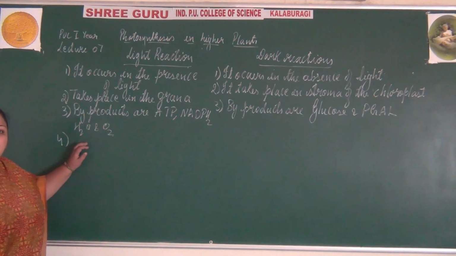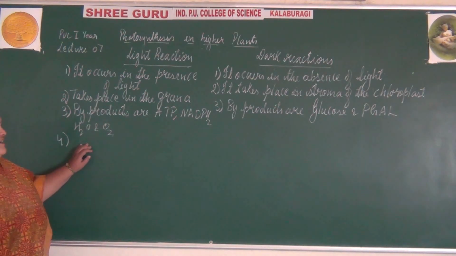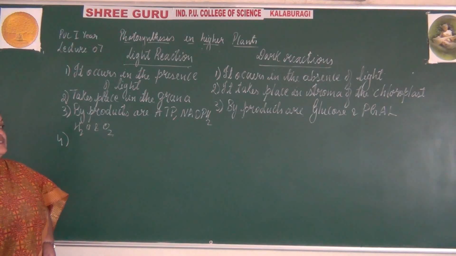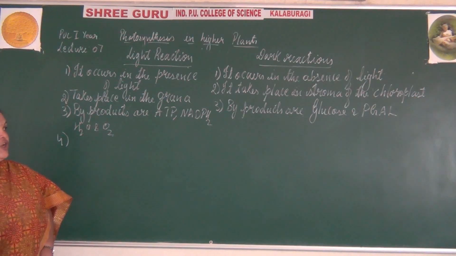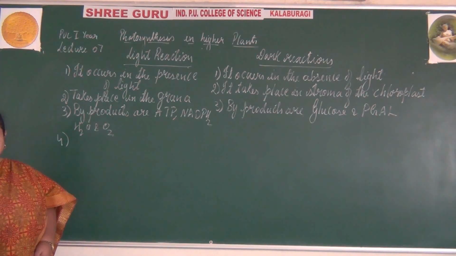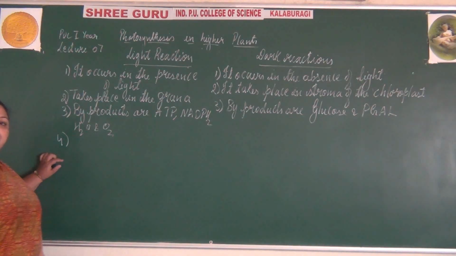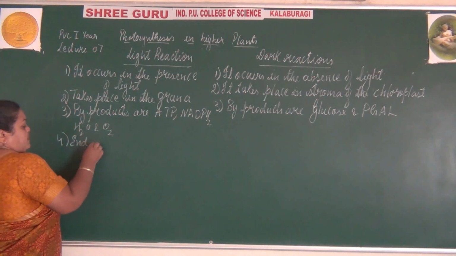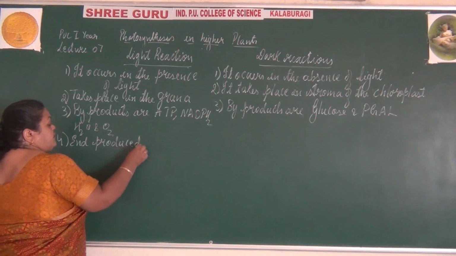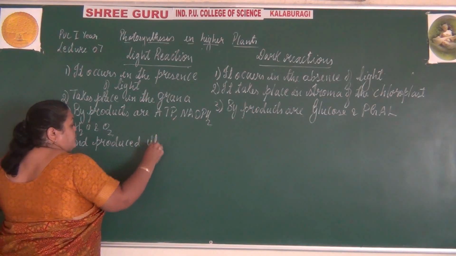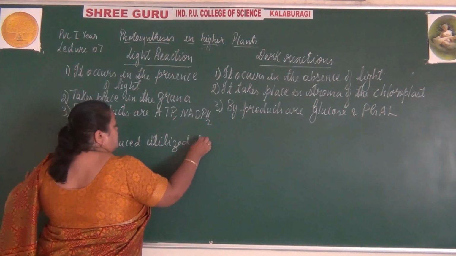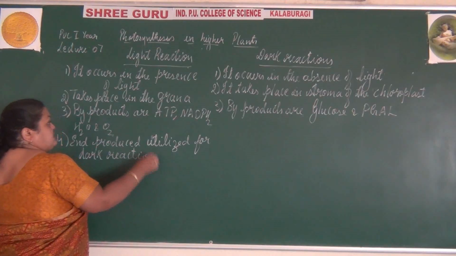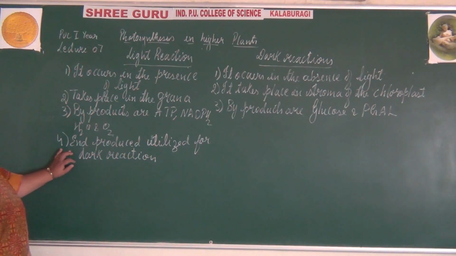The end products produced by the light reactions are ATP, NADPH2, water and oxygen, while in the dark reaction, the products are glucose and phosphoglyceraldehyde, in short PGAL. The products of the light reaction are utilized for the dark reactions.